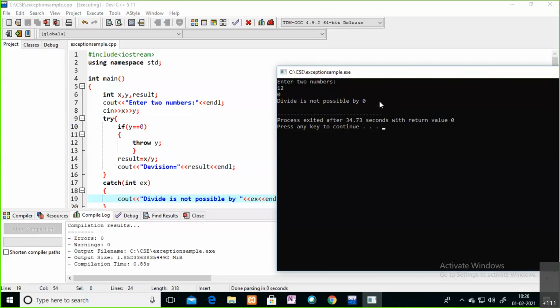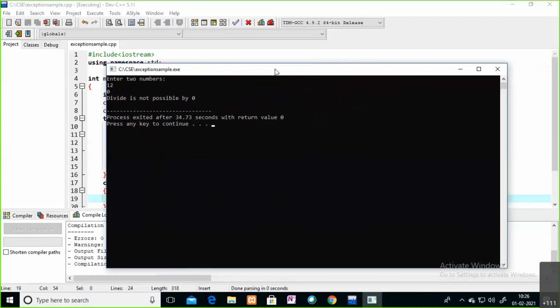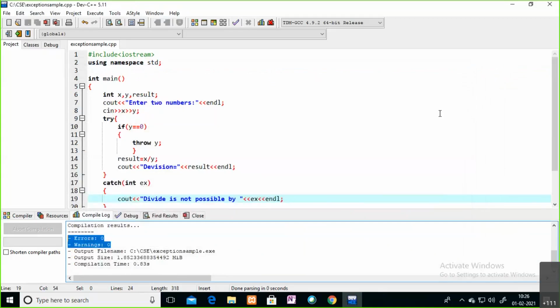Then what will the user do? You may not enter the second number as 0. You will enter the correct number, and you will get the output. In this way, you can handle your situation. More examples we will see in the next class. Hope you understand this concept. Again I will briefly explain these try, throw, and catch keywords, then we will see more examples on this exception handling mechanism.